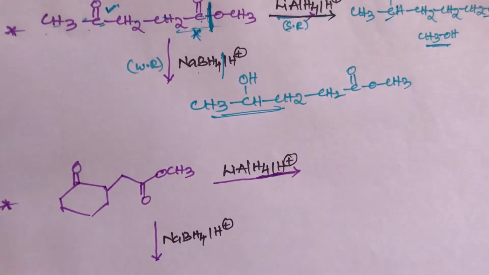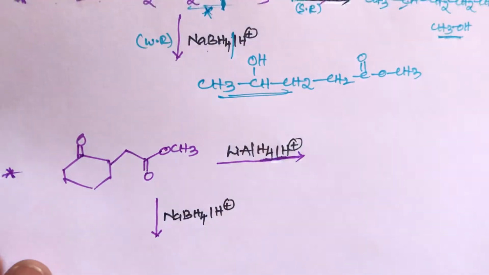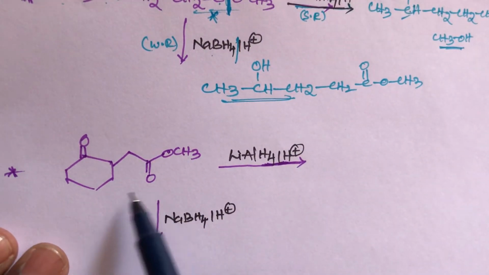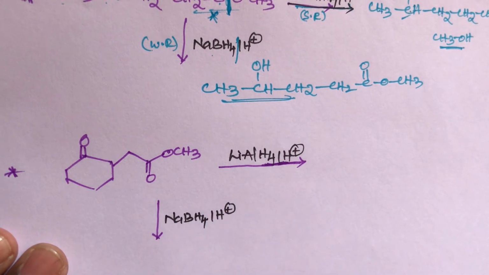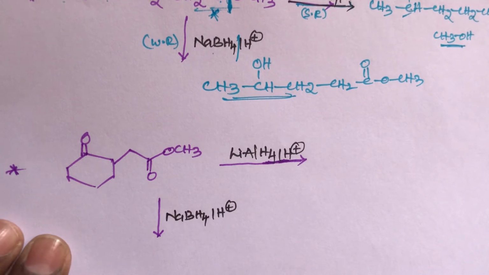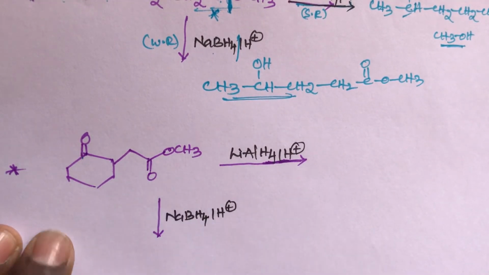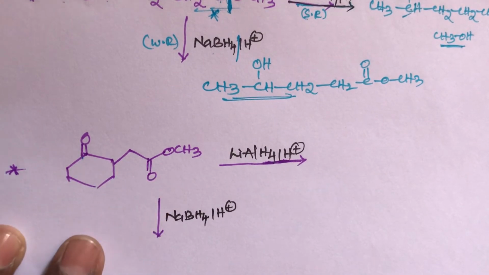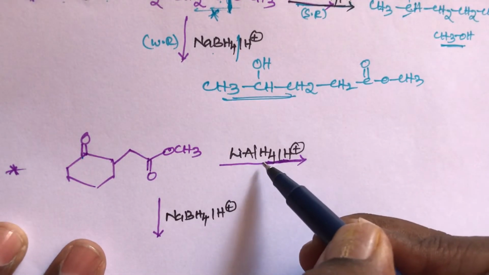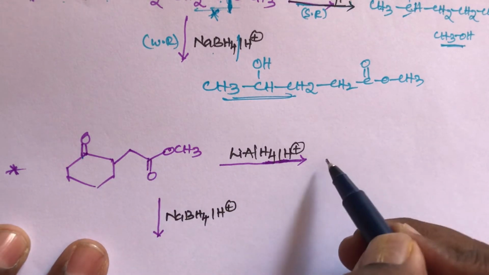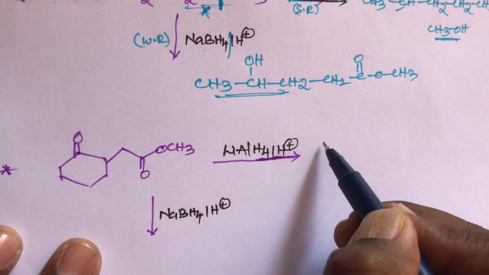Now take the second example, students. This compound reacts with lithium aluminum hydride and sodium borohydride. Lithium aluminum hydride and sodium borohydride, same thing, students. And this compound has one keto group and one ester group. So we know that lithium aluminum hydride can reduce the keto group and the ester group. What is the product?